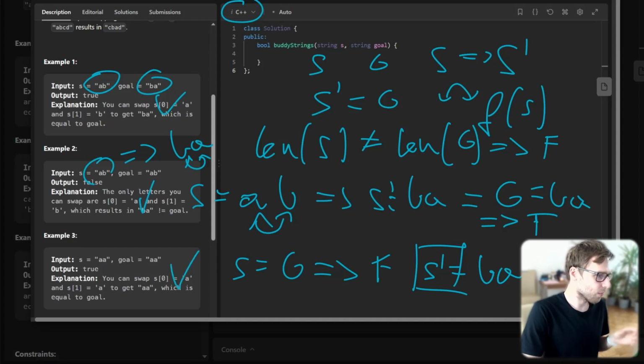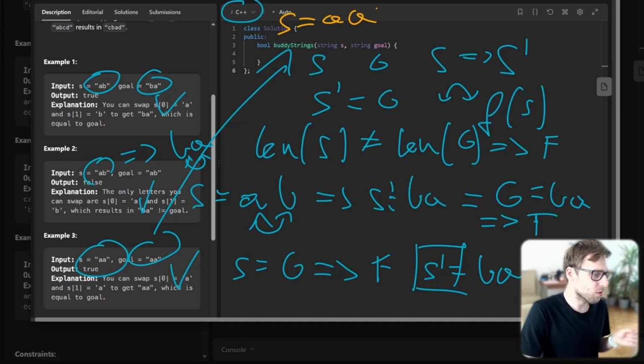This is our last case, and you can see that S is equal to G, but it's a tricky one. If S is AA, then after transformation, S prime will be AA as well.